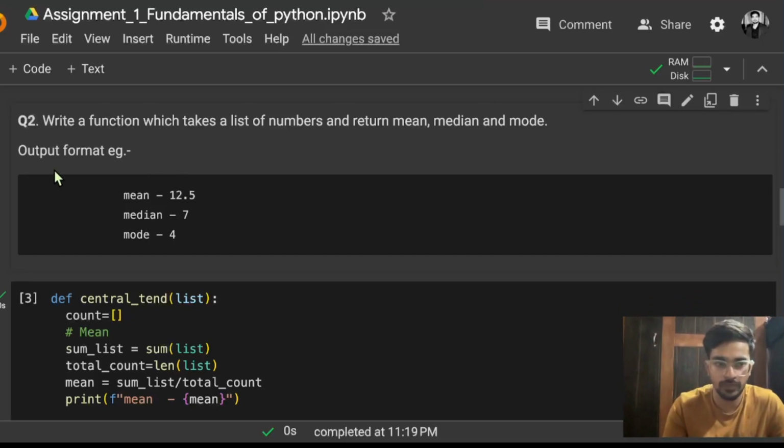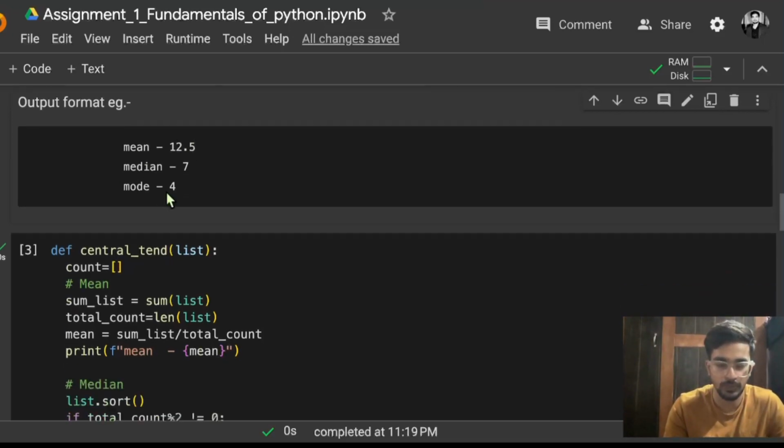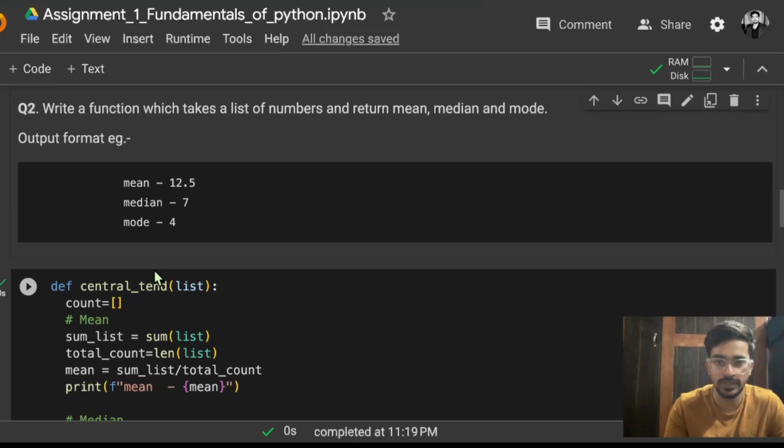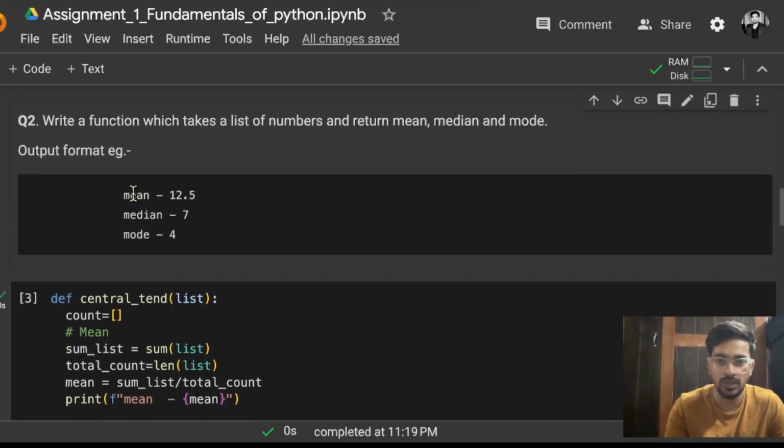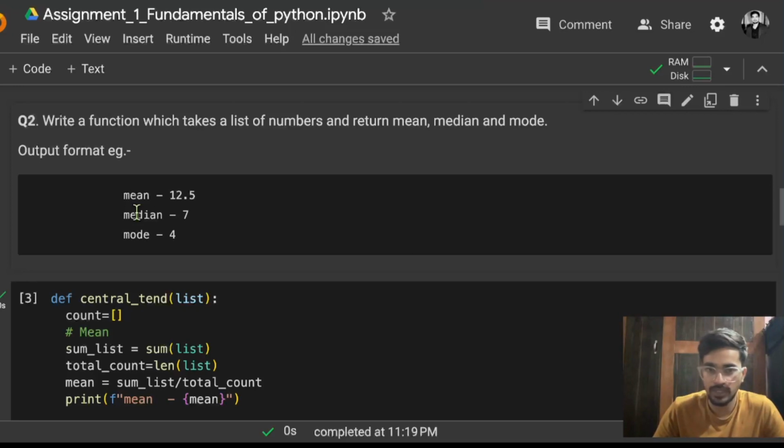And the output format should be what, mean dash 12.5, median dash 7. Like this is just an example which I have given, so this should be the output format. So how we can do that, so let's define a function. So we are going to compute all of these things, mean, median, mode, inside a single function. So we need not define different functions for all of these things. So we have to calculate all of these things, mean, median and mode, in a single function.